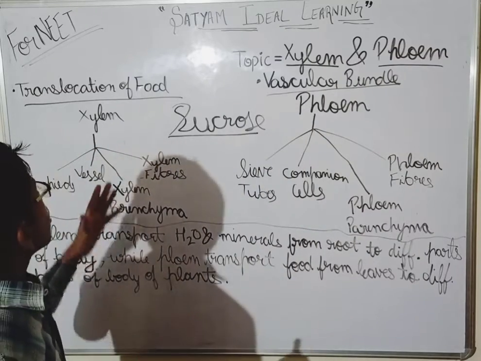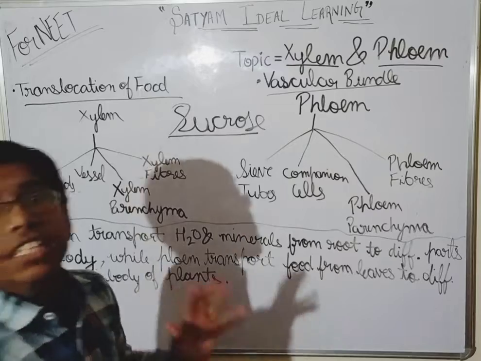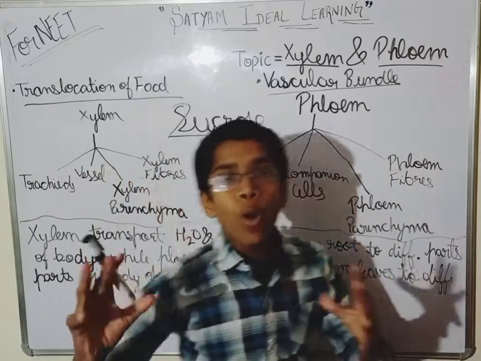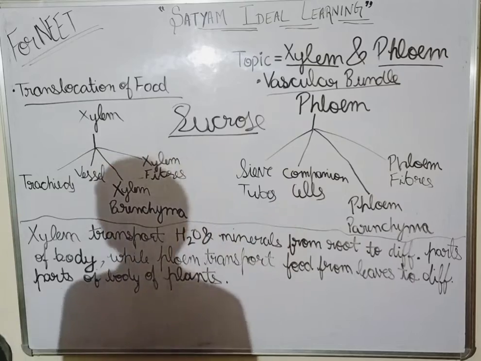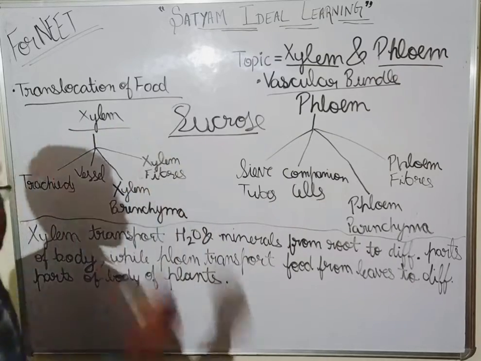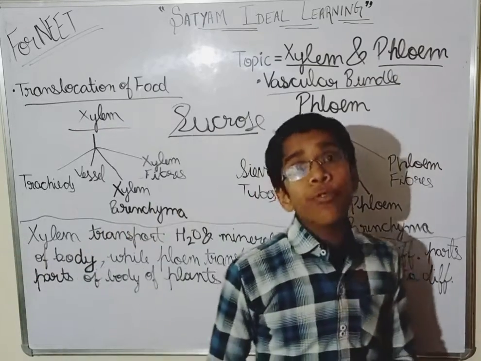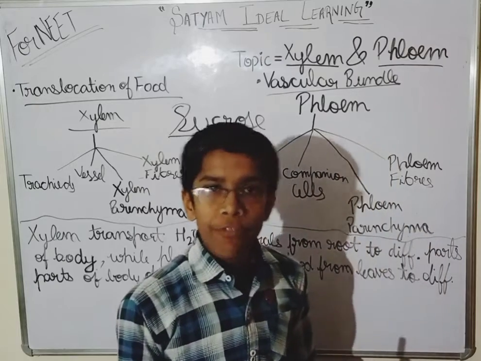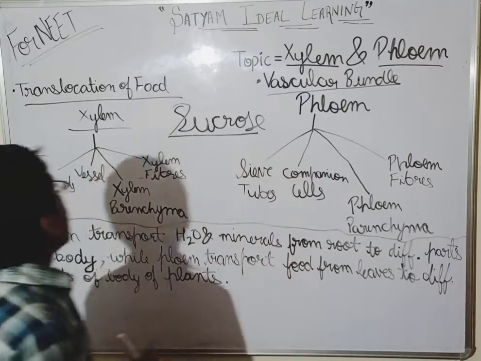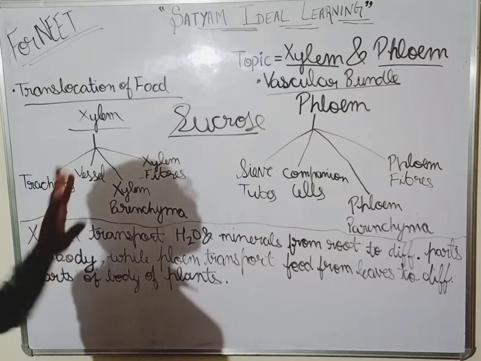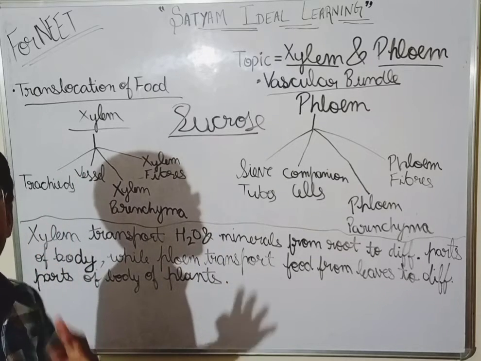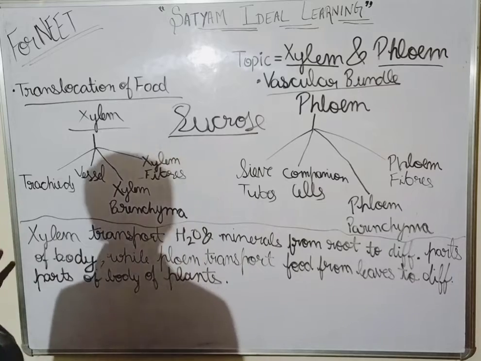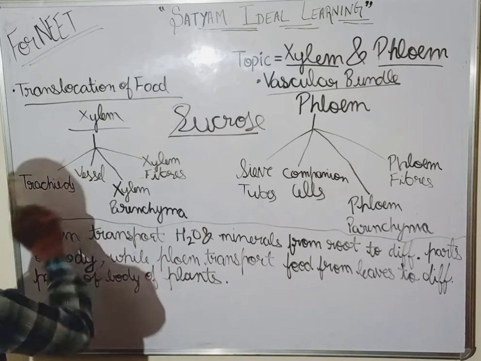Guys, now we are going to study about xylem as well as its parts, its components, its elements, and phloem too. See guys, xylem, as I have told you, transports water and minerals from the root to the different parts of the body of the plant. It has 4 different components or elements. What is the first one?